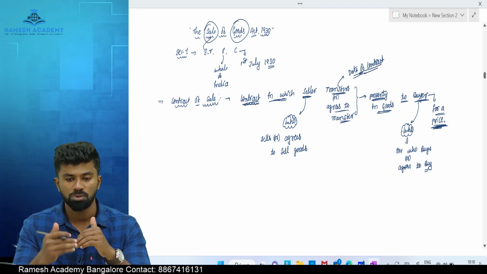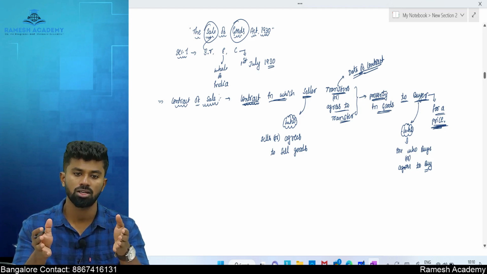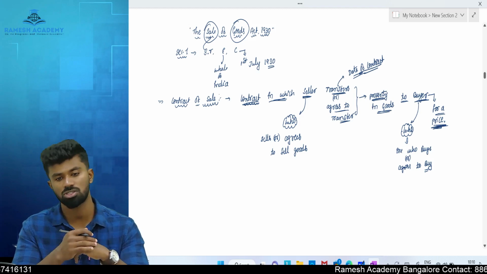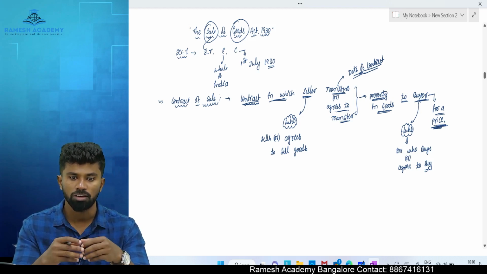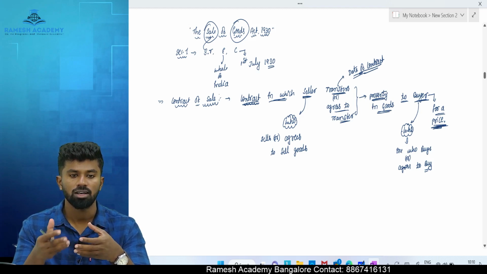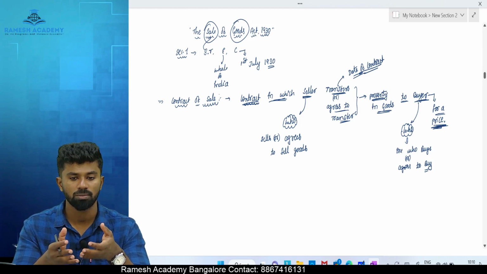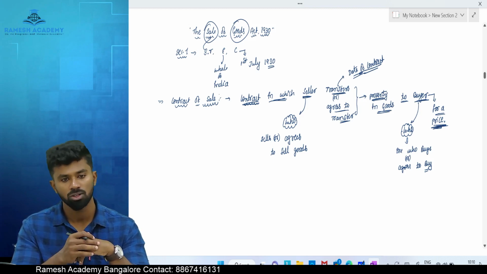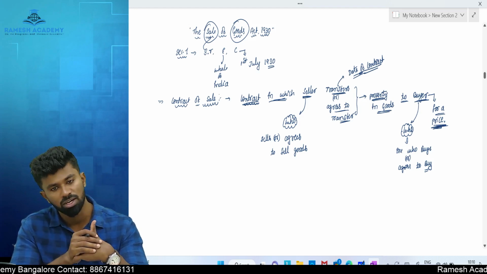When the ownership is transferred after the contract is made, it is called agrees to transfer. For example, if I enter into a contract today to manufacture and sell 100 kg of goods, that is called agreement to transfer the property in the goods. So sale includes both sale as well as agreement to sell.